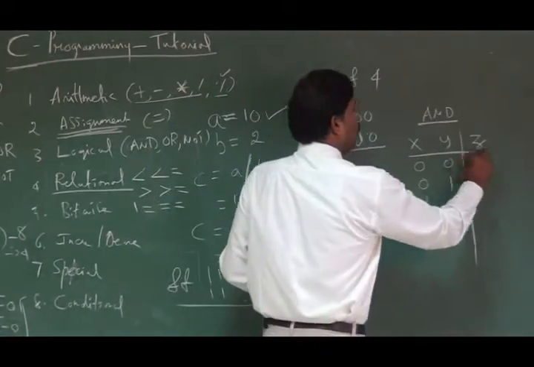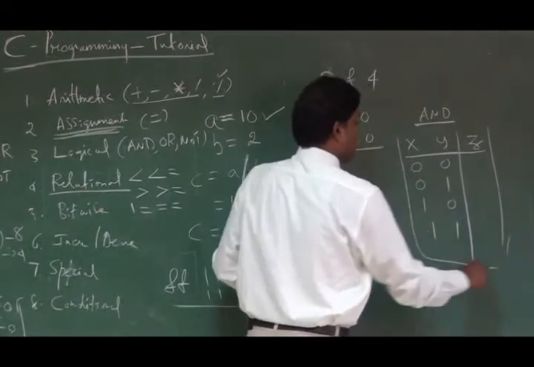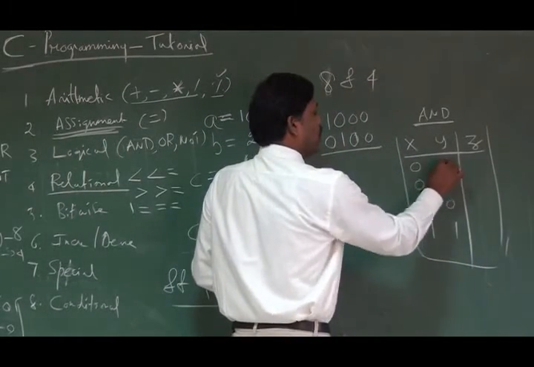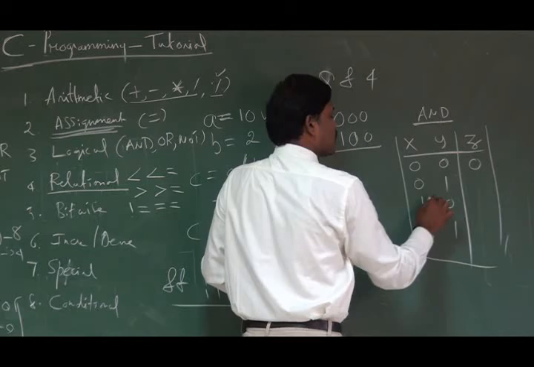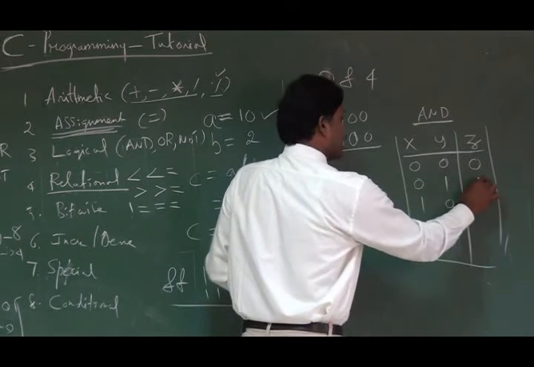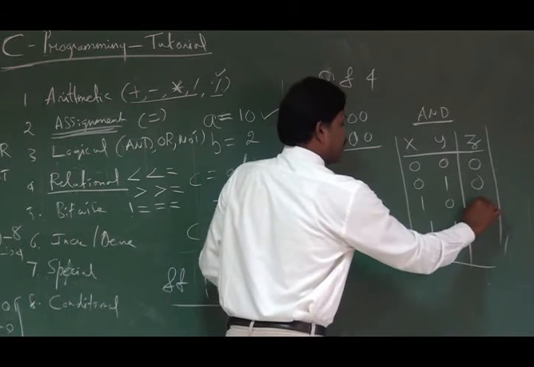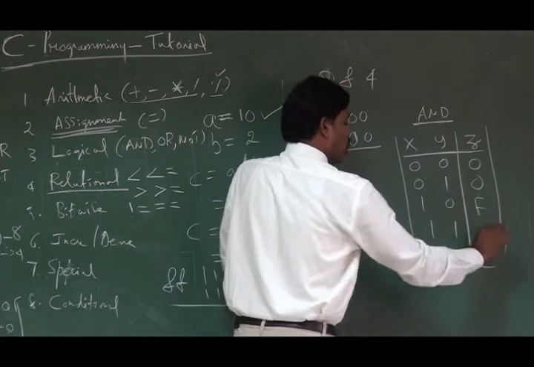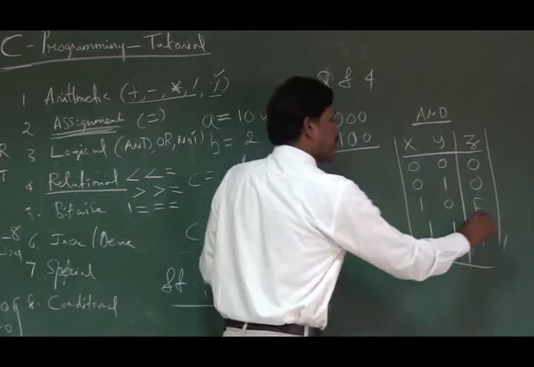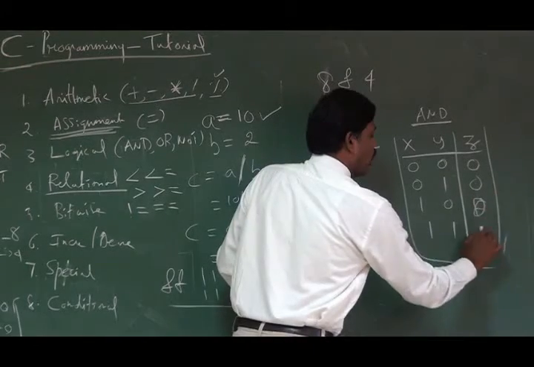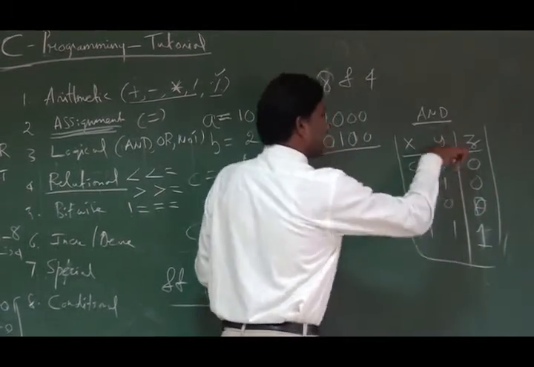So the output of the AND operation: when both are false, the result is false. One false, one true, the result is false. One true, one false, the result is false. If both are true, the result is true. So this is the output of the AND gate operation.